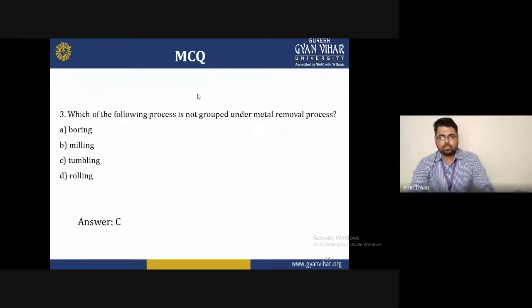Third question is, which of the following processes is not grouped under the metal removal process? A, Boring; B, Milling; C, Tumbling; and D, Rolling. So the correct answer of this question is C, that is tumbling. Basically we can say it is not grouped under the metal removal process.